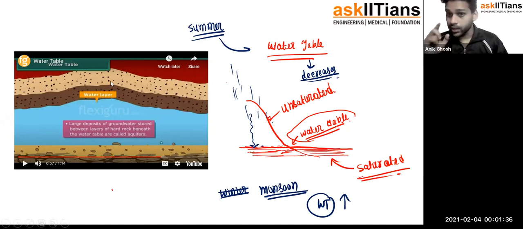Now what are the things that are causing the increase or decrease of the water table layer? The rain, the melting of ice, the different types of water bodies, all of them are doing that.